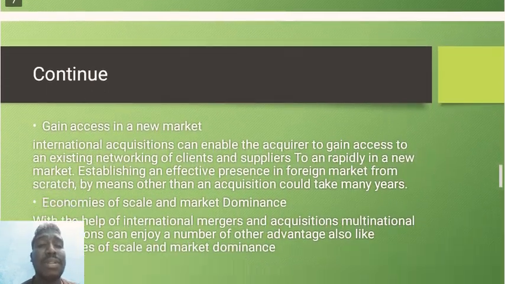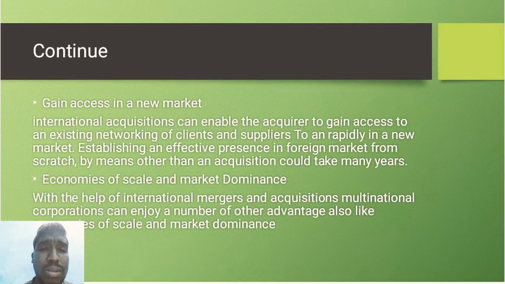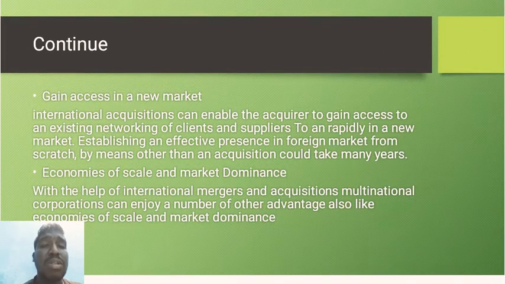Okay, so the next one is gaining access to new markets. When all this is done by JP Morgan Chase, JP Morgan Chase customers will come to Bank One Corporation, and Bank One Corporation customers will also be attracted to JP Morgan Chase, and they will start giving new services to consumers. Actually, JP Morgan Chase's products are financial, and Bank One Corporation's are also financial. So they will implement these strategies and methods from one to another to get good results.